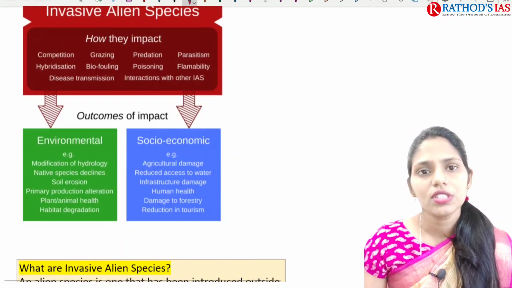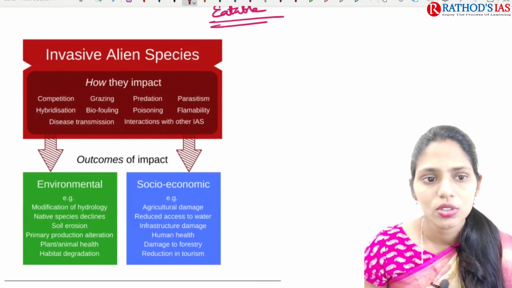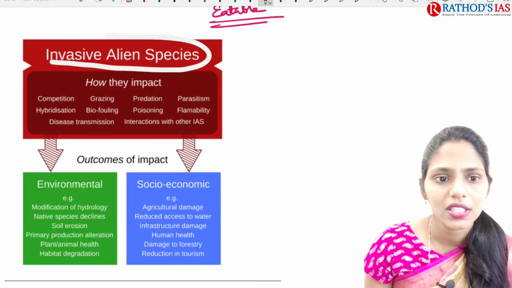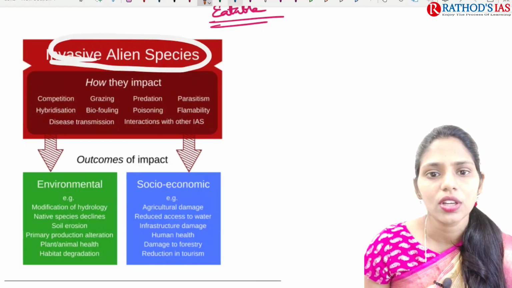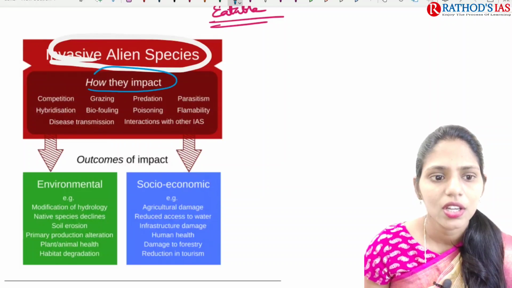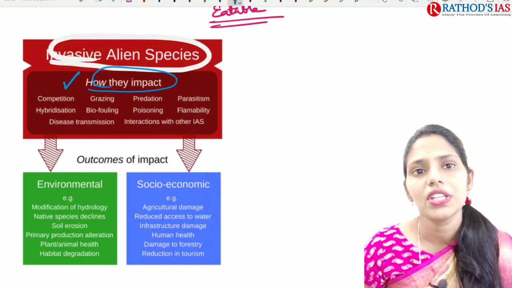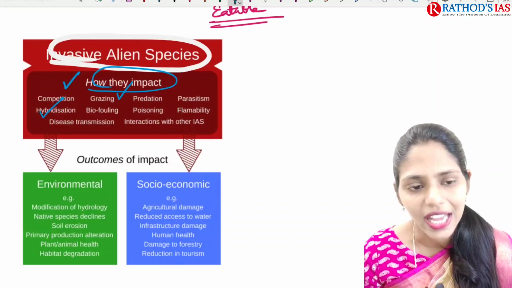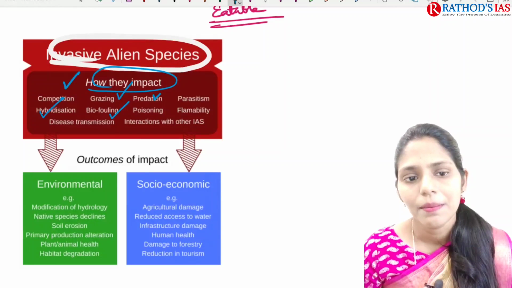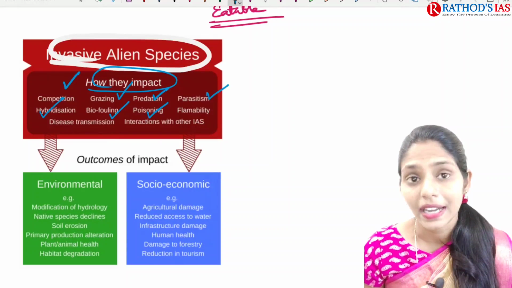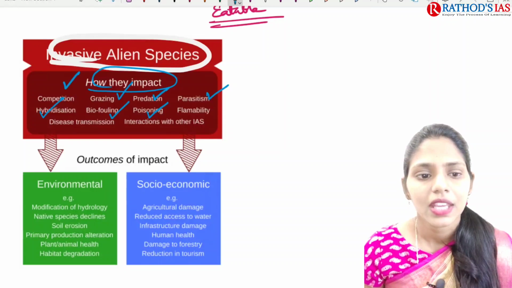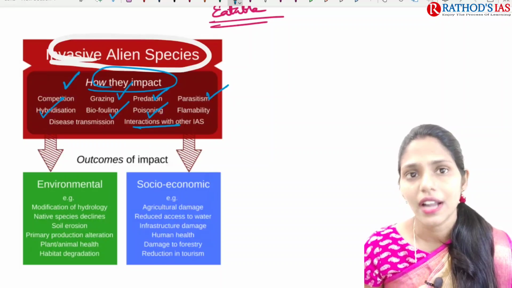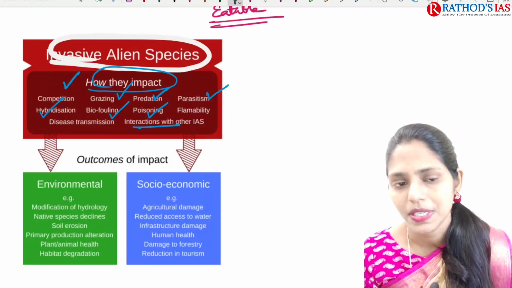If you see this image on the screen, this is invasive alien species, and here it is talking about how they are going to impact. There is increased competition and hybridization, a negative impact on grazing animals, biofouling, predation, poisoning, parasitism sometimes, and even disease transmission and interaction with other invasive alien species.